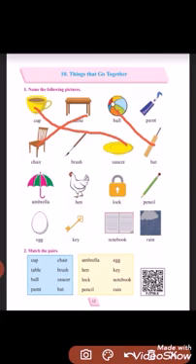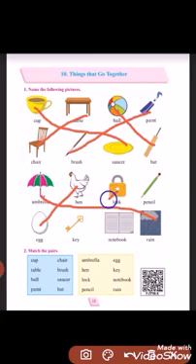Then paint and paintbrush. Umbrella and rain. Hen and egg. Lock and key. Pencil and notebook. We write in the notebook with the help of pencil.